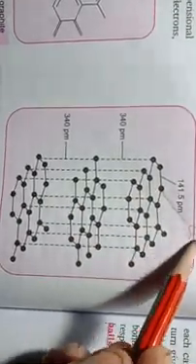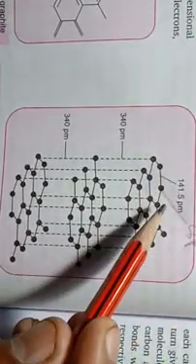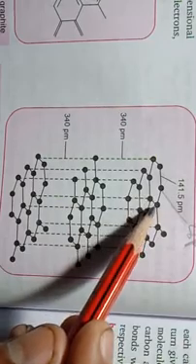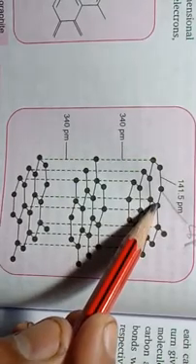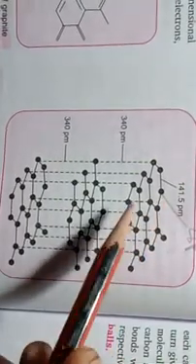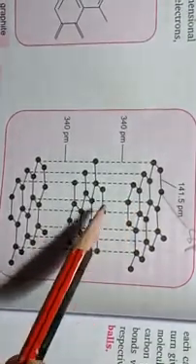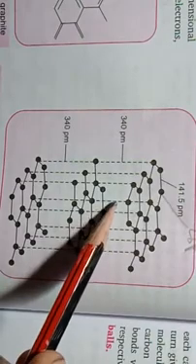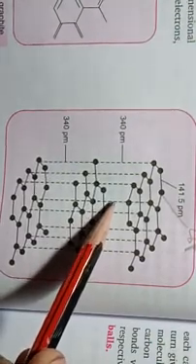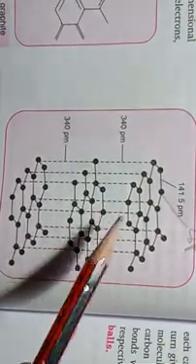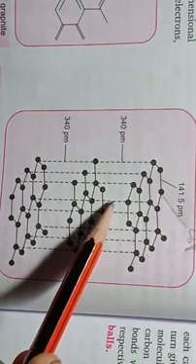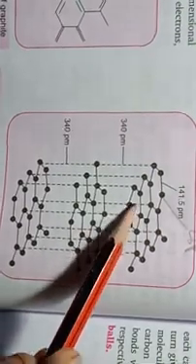Each carbon is sp2 hybridized and bonded with 3 other carbon atoms through single bonds. These layer structures are held together with the help of weak van der Waals force of attraction. Due to these weak forces, the layers can slide on each other, and that is why graphite is used as a dry lubricant.